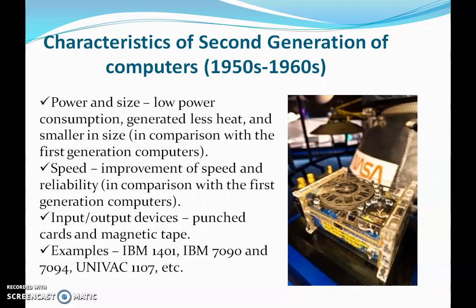As for power and size, those computers used low power consumption, generated less heat and were smaller in size as compared to the first generation computers. The speed of these computers was improved and reliability was also improved with the technology. The input and output devices used were again punch card and magnetic tapes. Examples of second generation computers are IBM 1401, IBM 7090 and 7094, UNIVAC 1107 and etc.